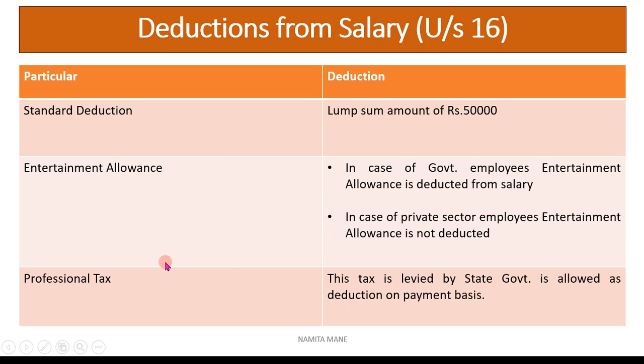And professional tax, if it is paid by the employer then we have to add it, and if it is paid by the employee it should be deducted under section 16. So standard deduction, entertainment allowance and professional tax, these are the deductions under section 16.